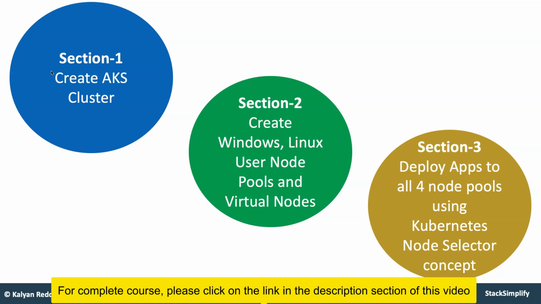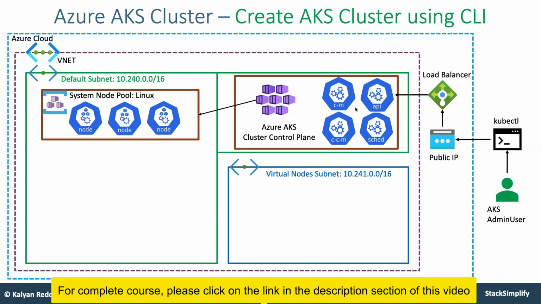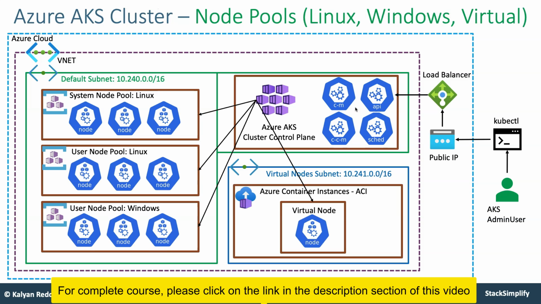So first we'll create an AKS cluster, then we'll create Windows and Linux user node pools, and then finally deploy all the 4 types of applications into these node pools, and then understand in better detail all the concepts from the AKS cluster perspective. This picture shows how you are going to create the AKS cluster using CLI,